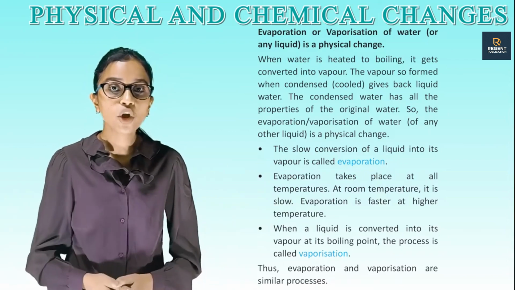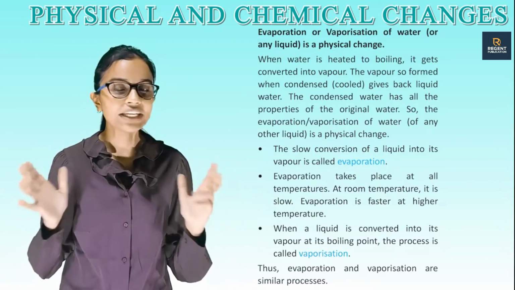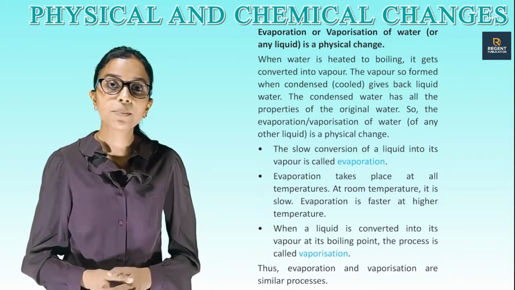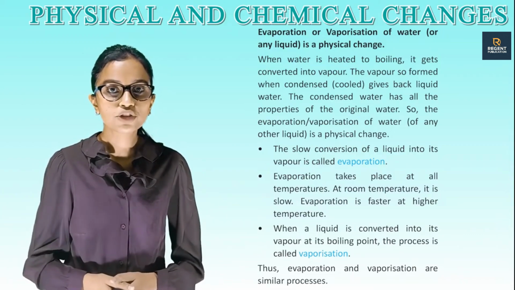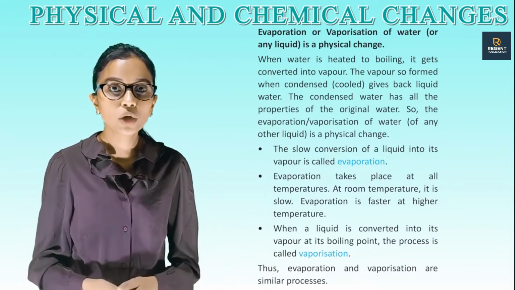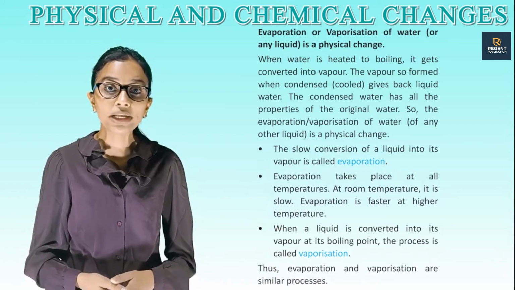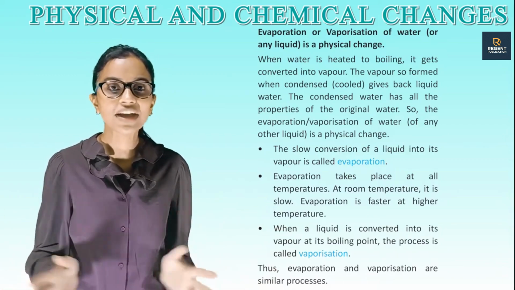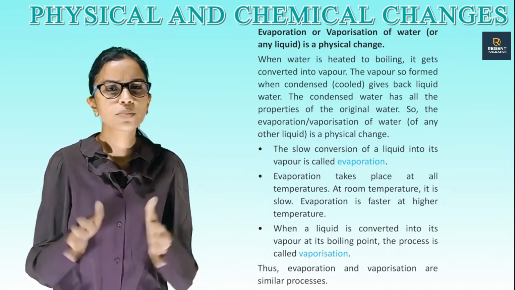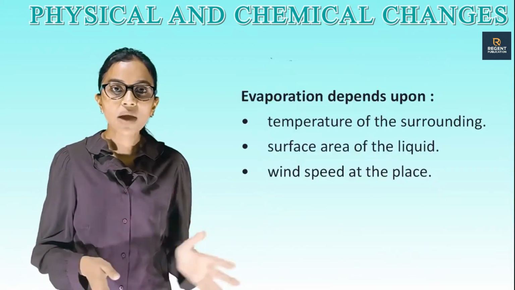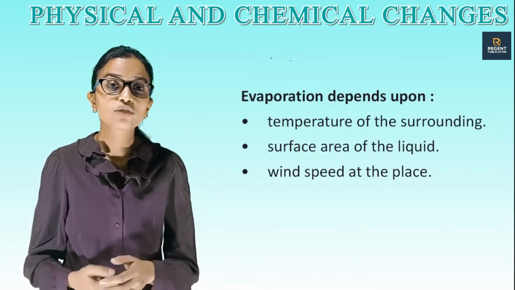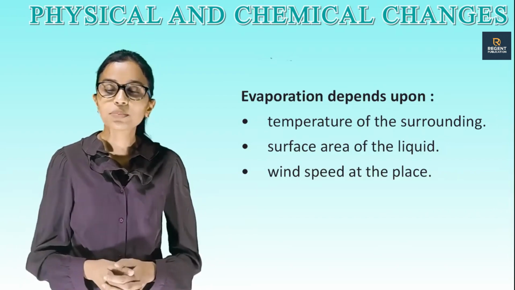The slow conversion of a liquid into its vapor is called evaporation. Evaporation takes place at all temperatures. At room temperature, it is slow. Evaporation is faster at higher temperature. When a liquid is converted into its vapor at its boiling point, the process is called vaporization. Thus, evaporation and vaporization are similar processes. Evaporation depends upon the temperature of the surroundings, the surface area of the liquid, and wind speed at a place.